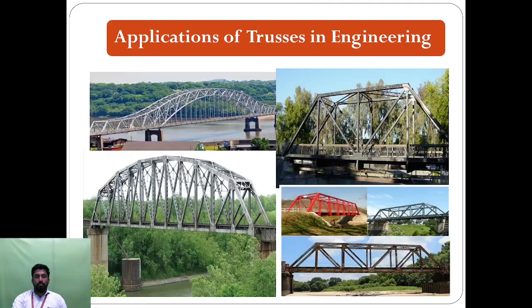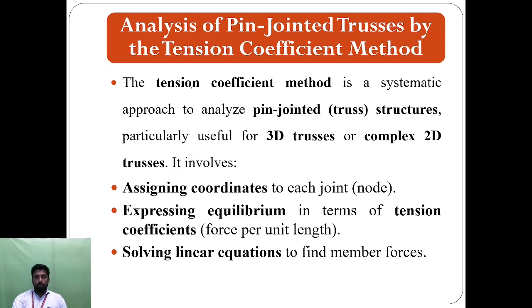Once again, I will repeat it. This is the method: first, assemble the coordinates, like the A point, B point, C point and D point, for however many joints are given, and take the coordinate values. Next, express the equilibrium conditions: summation of H is equal to 0, summation of V is equal to 0, and summation of M is equal to 0.